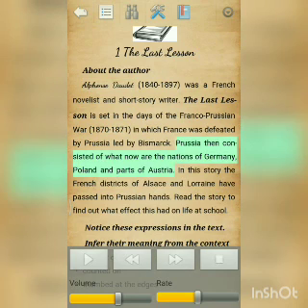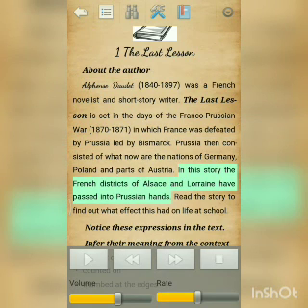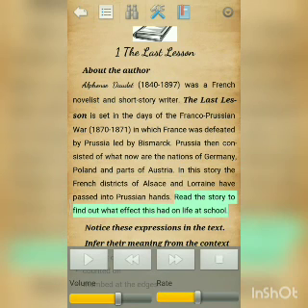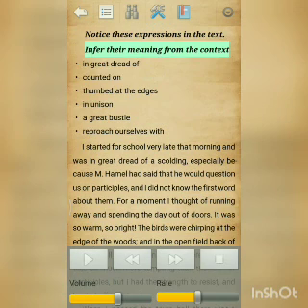Now, what is this story all about? In this story, the French districts of Alsace and Lorraine have passed into Prussian hands. So what happens after Lorraine and Alsace pass into the hands of the Prussian soldiers? What was the effect on the life of people? And especially the story highlights the effect of this on life at school. How would a student of your age feel when he heard that his school and the districts were occupied by the enemy soldiers?